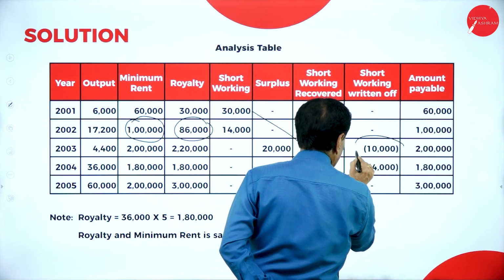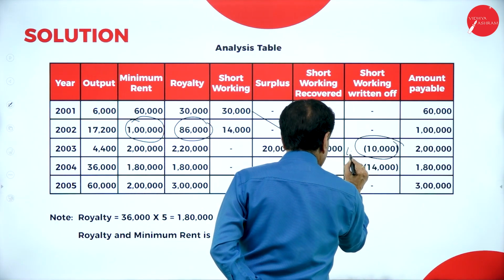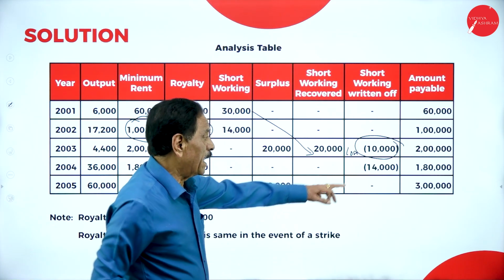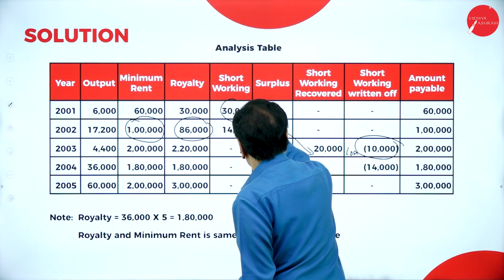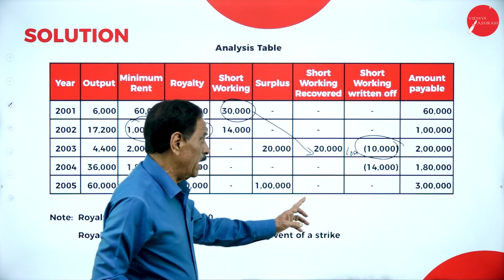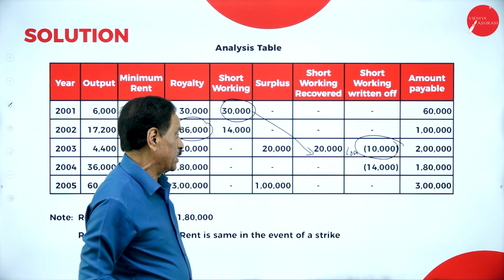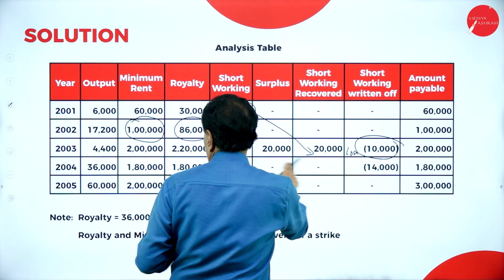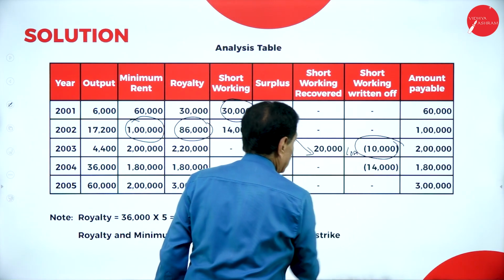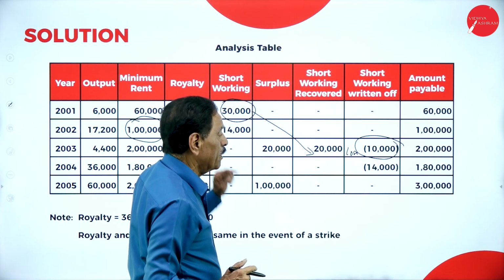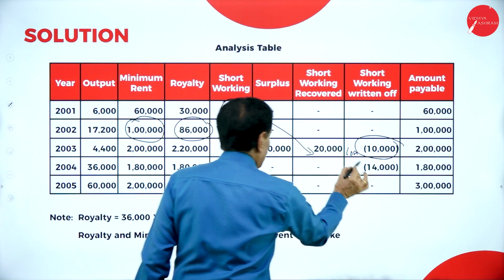How much could not be recovered? 10,000, which is considered as a loss. So payable to landlord, how much money? 2 lakh. So out of this 30,000, how much recovered? 20,000. How much could we not recover? 10,000. That goes in favor of which year? 2003. Recovered 20,000, loss is 10,000. Still how much is left over? 14,000. In the next year, it should be recovered.